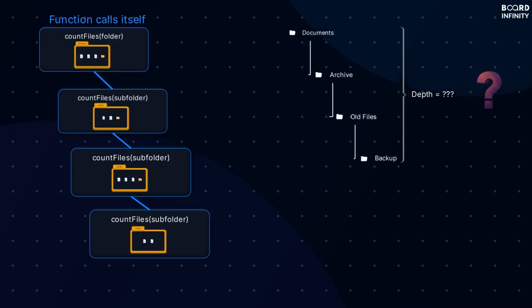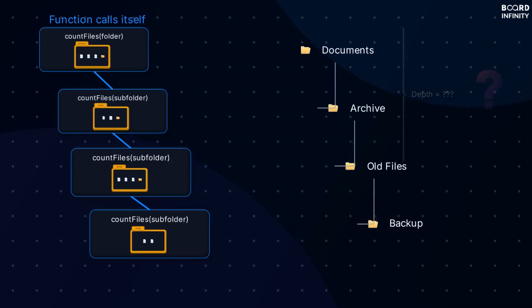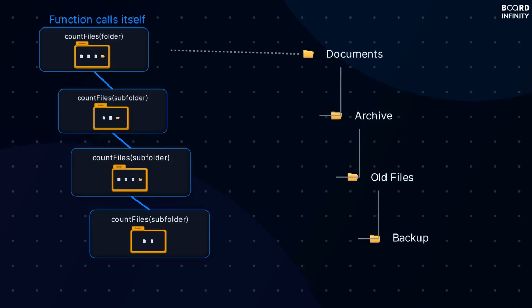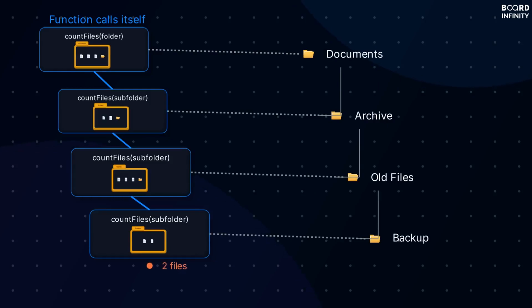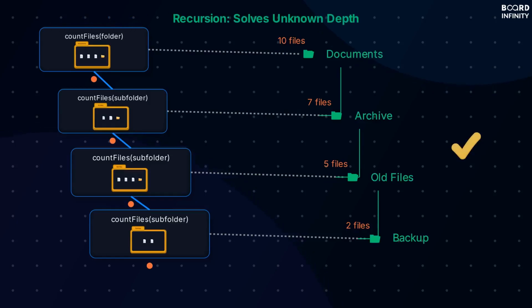The recursive calls naturally map to the folder's hierarchical structure, with each function instance addressing a specific level of depth. Once the deepest subfolder is processed, its file count, here 2 files, is returned from that function call. This result is then used by the calling function at the next level up, which adds its own file count to the received value. In this case resulting in 5 files. This aggregation continues up the entire call stack, with each function passing its total count to the one that called it, until the final count of 18 files reaches the topmost level.